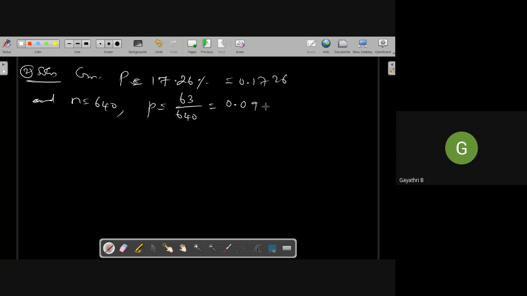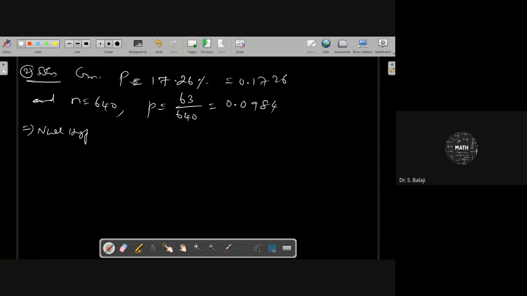0.098. Any other digit here? 4. 0984. Okay? Small p is equal to 0.0984. And therefore, once you have identified the values here, you can immediately set up the null and alternative hypotheses.